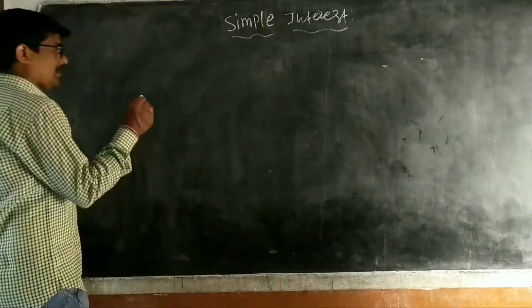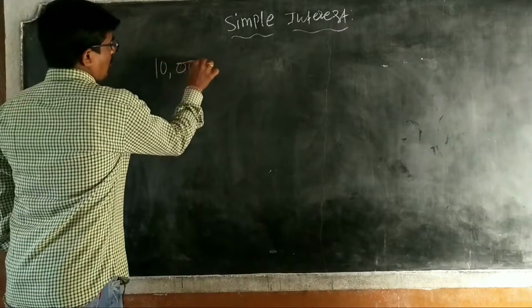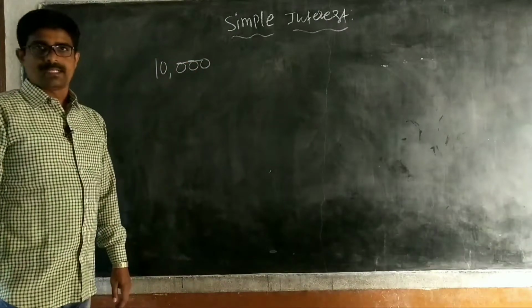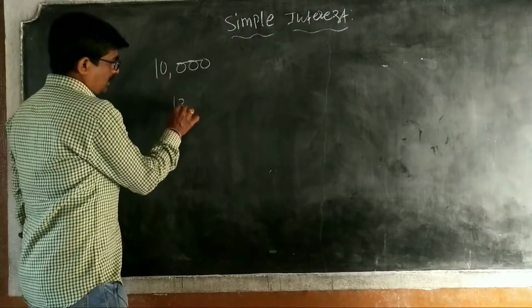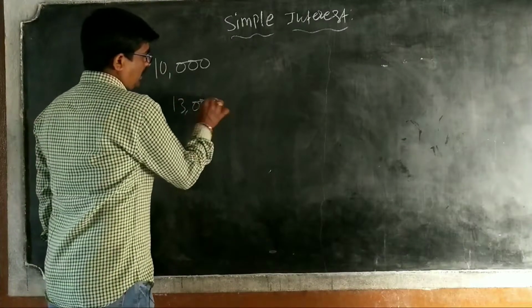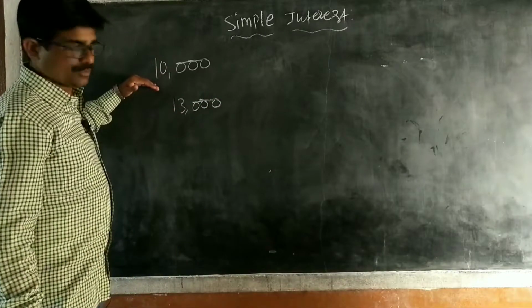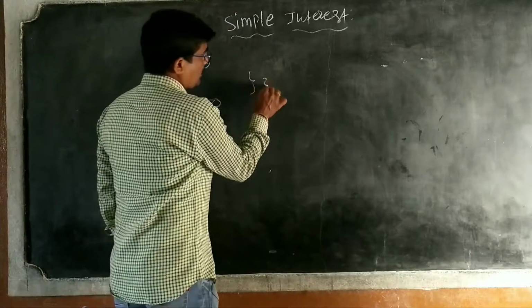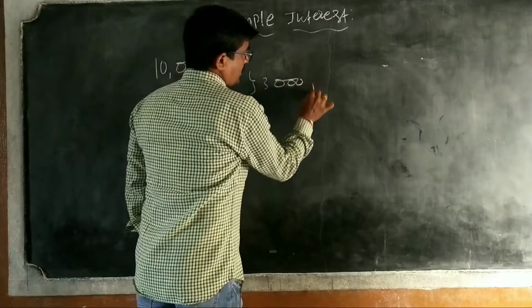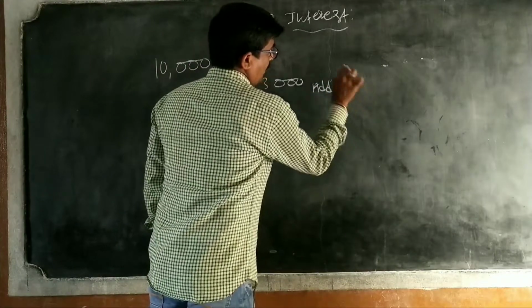For example, you have to take 10,000 rupees from a bank. After 2 or 3 years, you have to pay 13,000. So you are taking 10,000 and paying 13,000. The additional 3,000 rupees is the additional money.